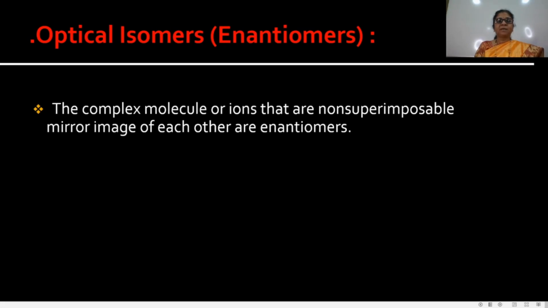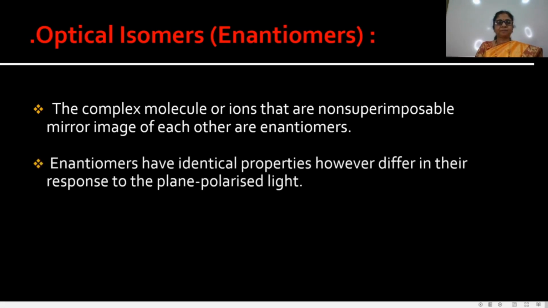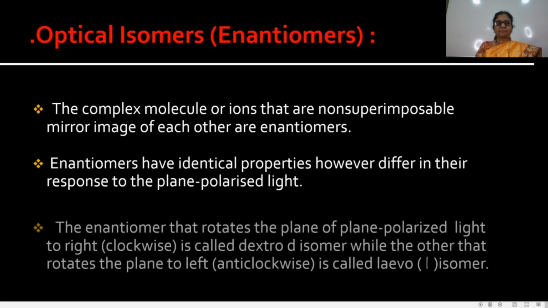That means their mirror images are non-superimposable, and that type of complex shows enantiomers. The enantiomers have identical properties, however they differ in their response to plane polarized light. That is their only difference.